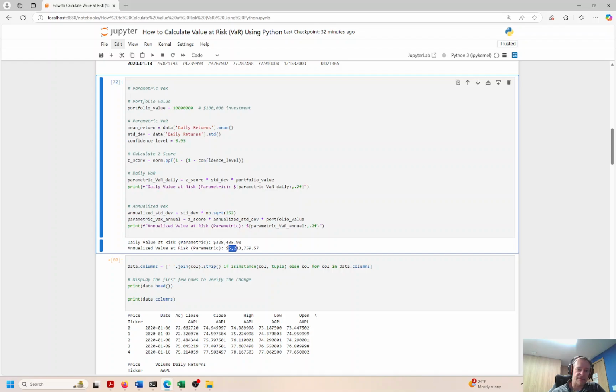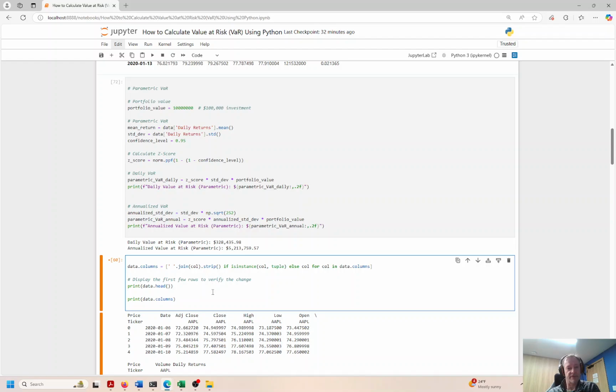So 10% on 10 million is 1 million. You'll probably have a 1 million gain, maybe 1.5 million. That would be 15%, maybe even 2 million gain. That would be up 20%. That's a little bit on the upper end of investment returns for 1 year. 20% return is fantastic. Again, this is the worst case scenario. So 320,000 in a day, 5.2 million in 1 year.